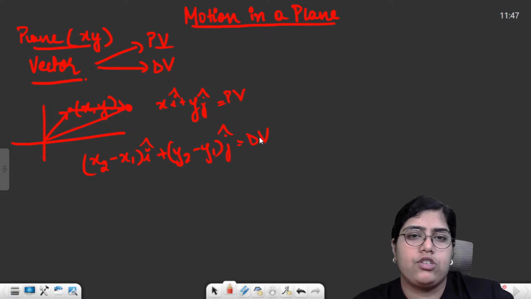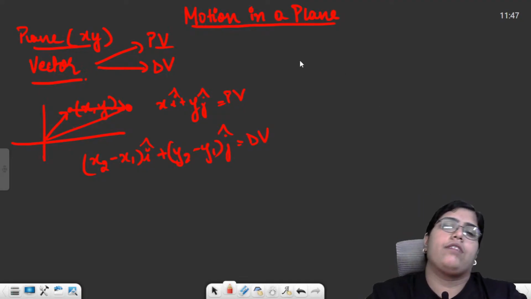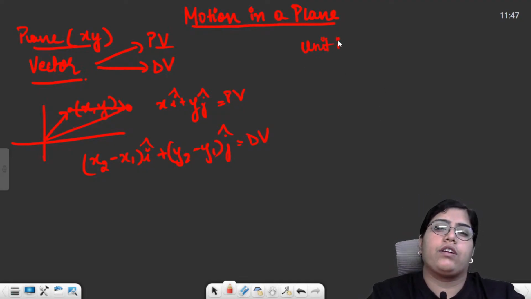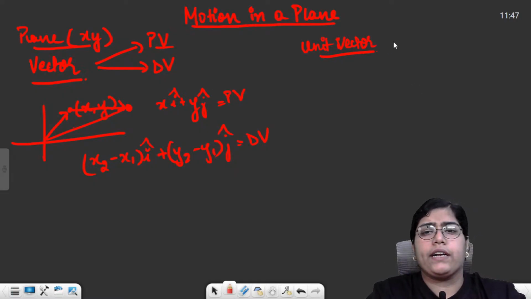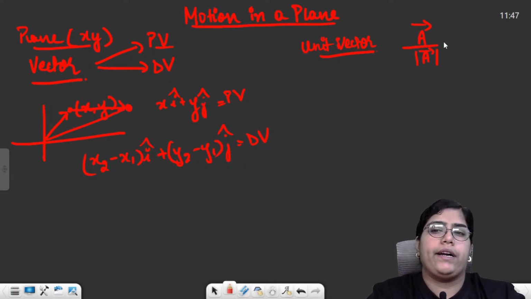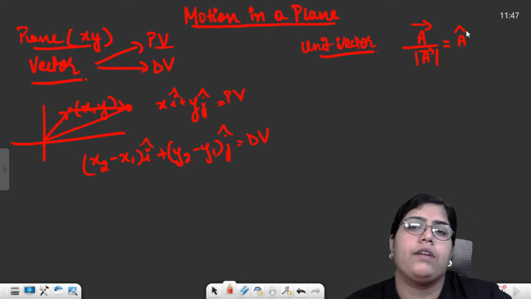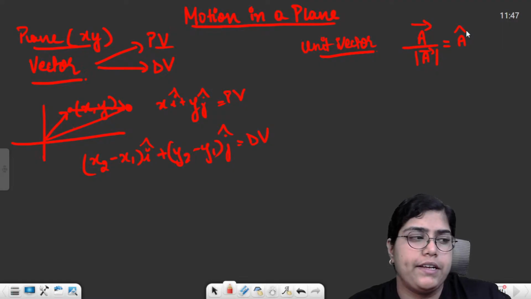Then a very basic question which usually comes, I've seen it in 70 or 80% of exams, is that you need to calculate a unit vector in the direction of a given vector. And most students commit a mistake. What you just need to remember is that a unit vector is any vector which has magnitude 1. If you want to calculate a unit vector in the direction of vector A, you simply divide vector A by its magnitude. Whenever you divide a vector by its magnitude, you get a unit vector in the direction of that vector, right?